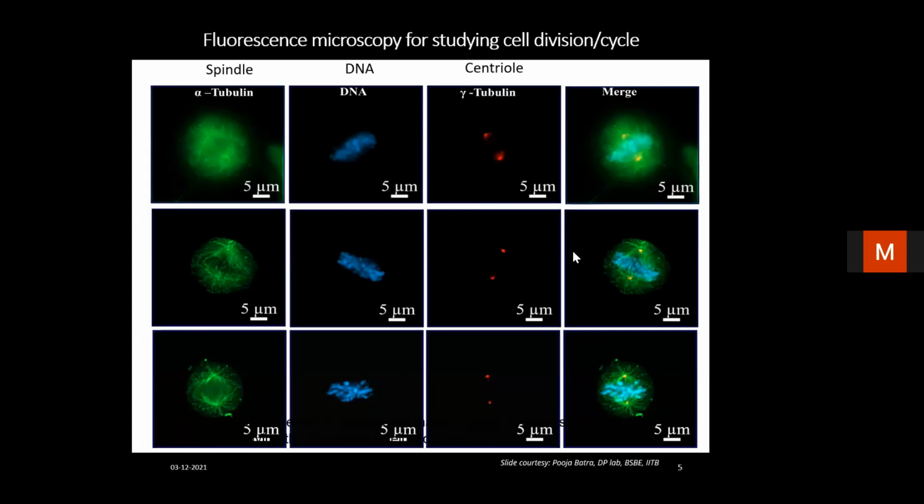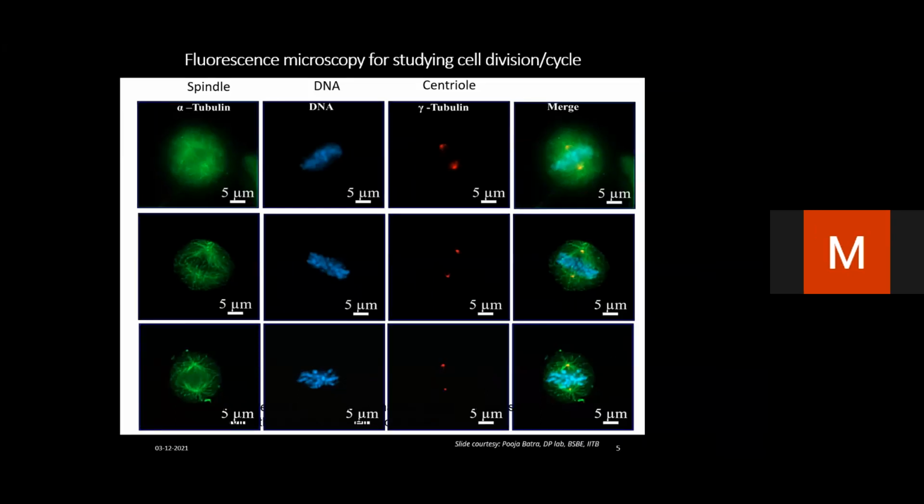This is one of the methods that we use for visualizing cell division, the different stages of cell division, and this way it can be used for understanding cell division in normal as well as diseased conditions. This work has been done in the biosciences department in Dulal Panda's lab. So we acknowledge them for this particular experiment, for this slide.